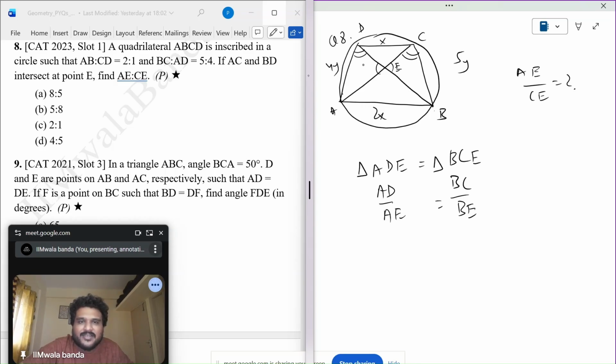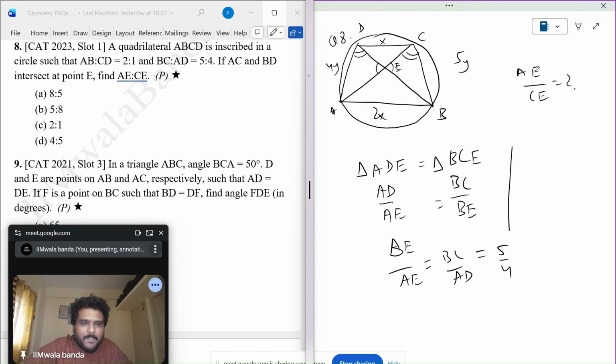A is opposite this angle, so BE is opposite this angle. That's why these two will be similar. And AD, I know. BC, I know. Now put BE upon AE as BC upon AD, which you know is 5 by 4.